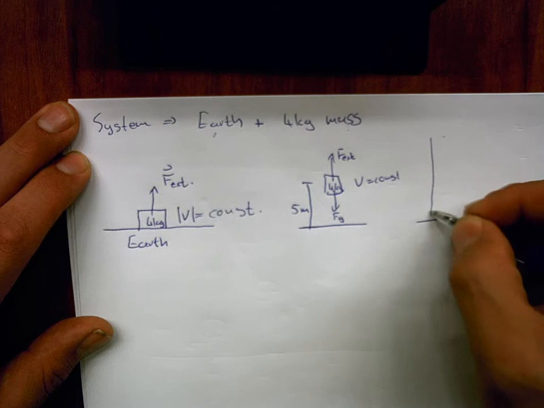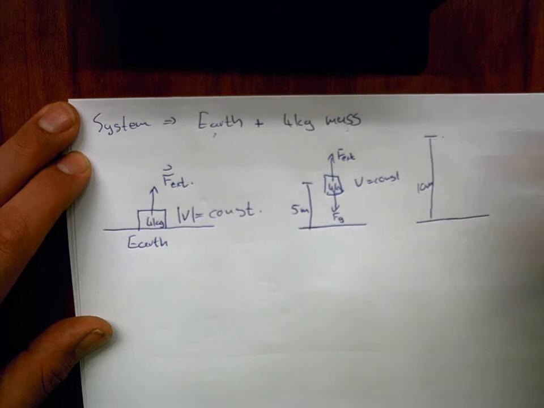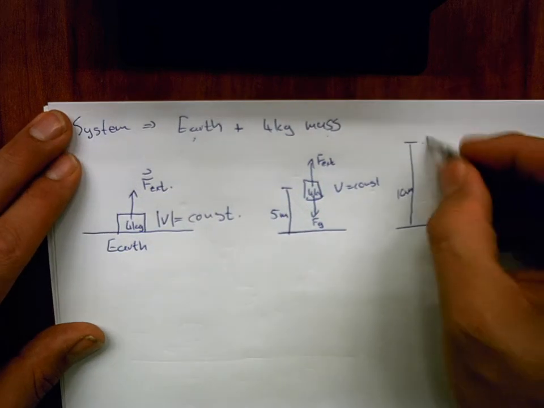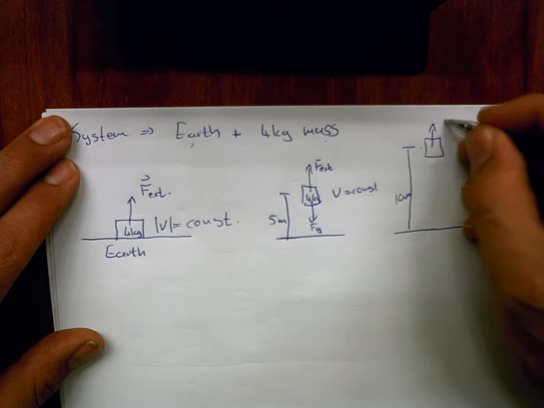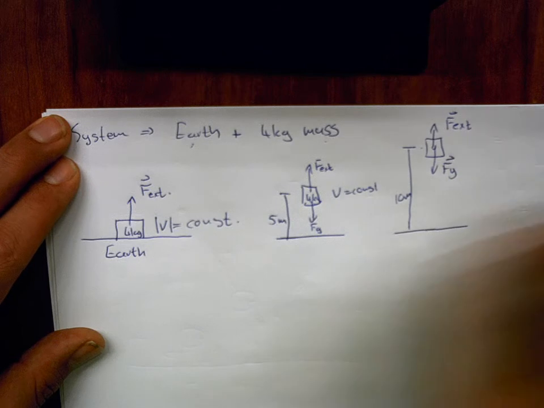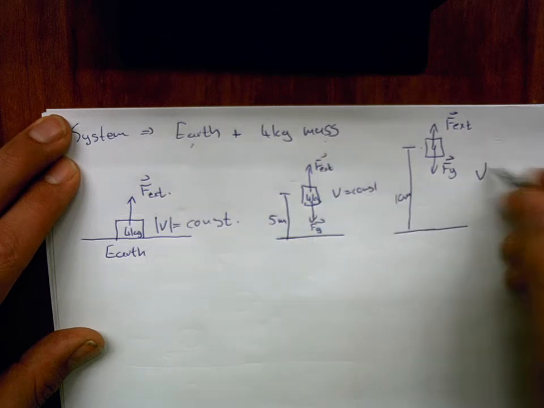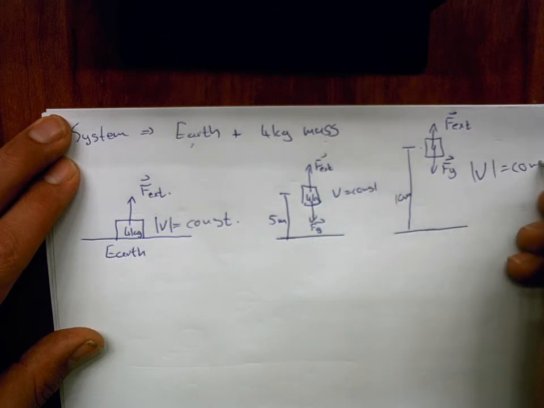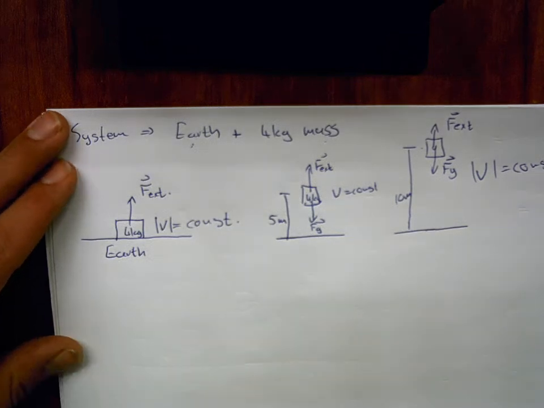And at some later time, it's now 10 meters above the surface of the Earth. Still, we've got our external force acting on it, still the weight downwards. These two are still balanced because the speed remains the same throughout.